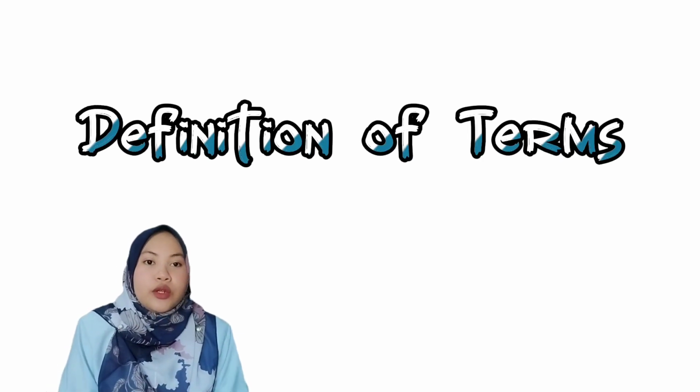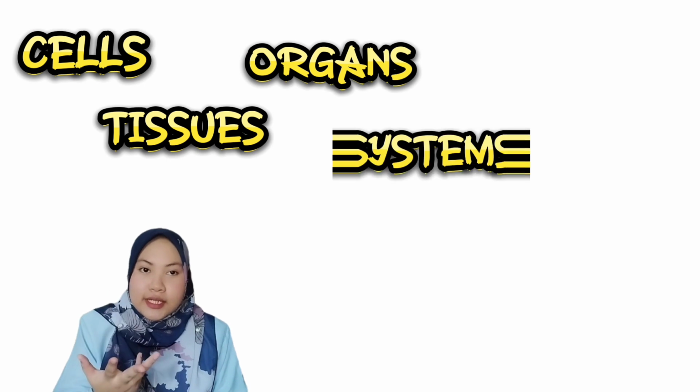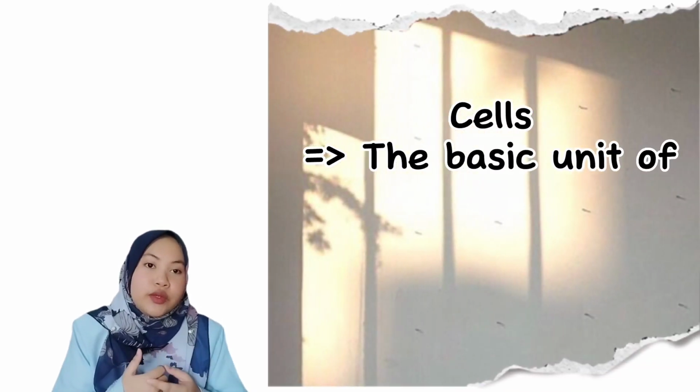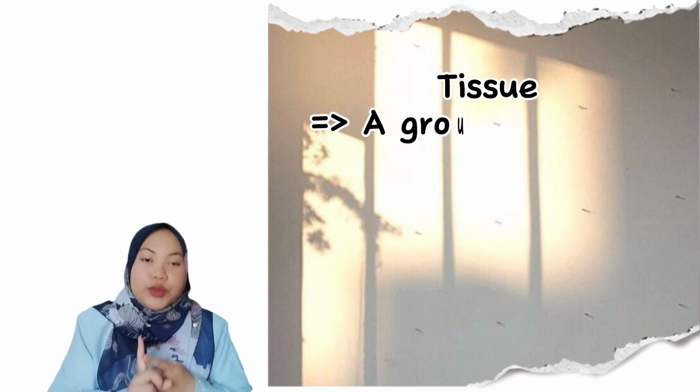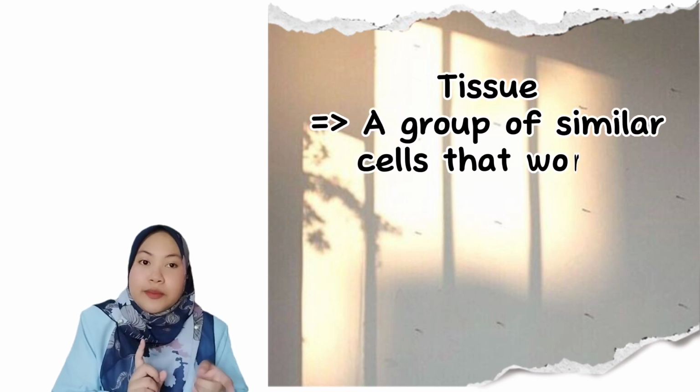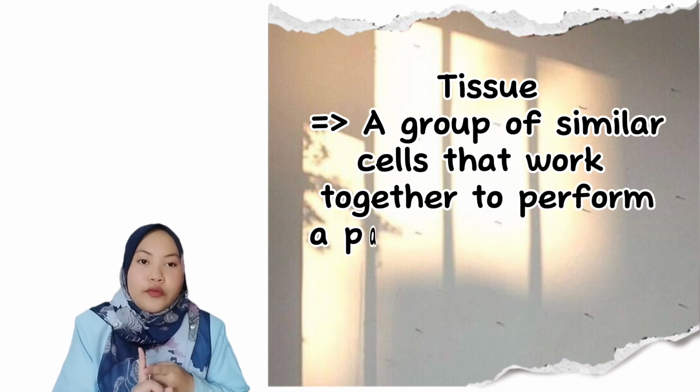So now we will learn about the definitions of terms in levels of organizations in multicellular organism. We have 5 levels of organization, which are cell, tissue, organ, system, and organism. The first one is cell. Cell is the basic unit of all living things. Next, tissue. Tissue is a group of similar cells that work together to perform a particular function.